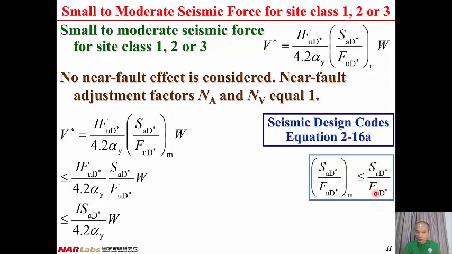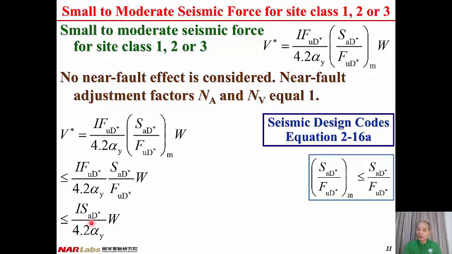According to this inequality, V star is less than or equal to I times FuD star divided by 4.2 alpha Y times SAD star divided by FuD star times W. FuD star in the numerator and in the denominator cancel out each other, so that we have I times SAD star divided by 4.2 alpha Y times W.